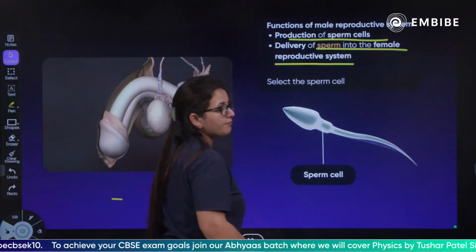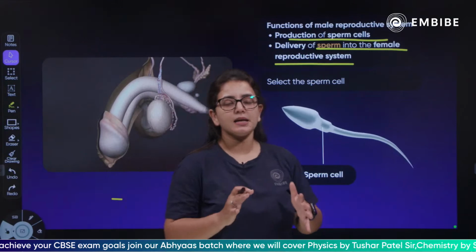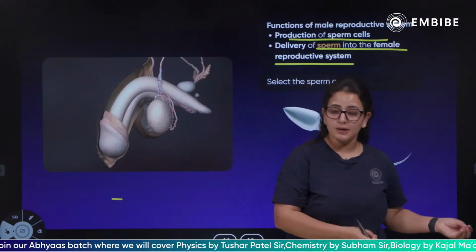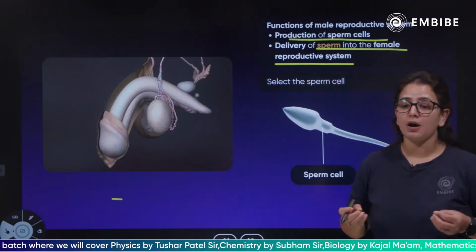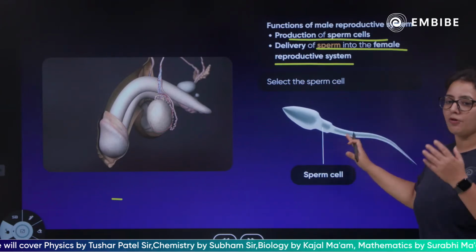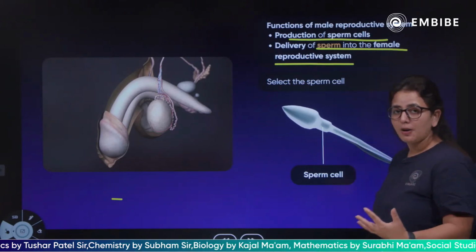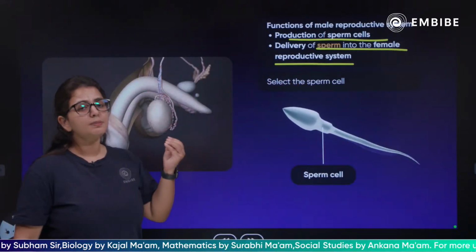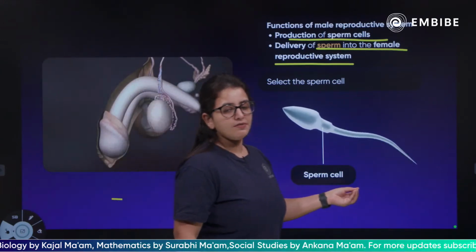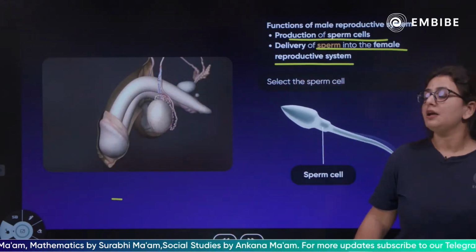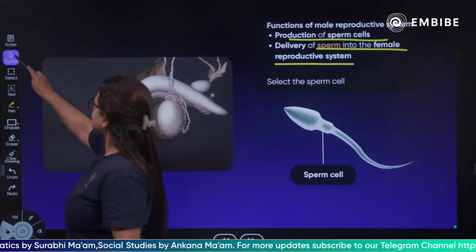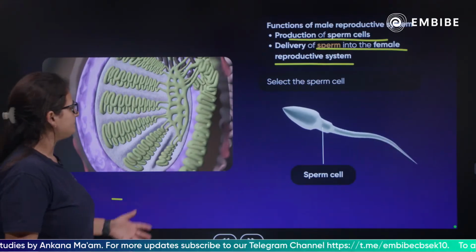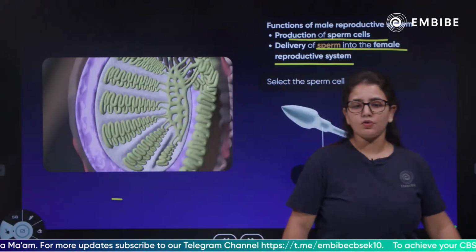So children, the function of the male reproductive system is to deliver the male gametes from the male to the female reproductive system. That male gamete is the sperm, which, as you can see, has a tail for movement. The male reproductive system produces these sperm cells and delivers them from the male reproductive tract to the female reproductive system. If you see, this is the inside of your male reproductive system, a closer view.